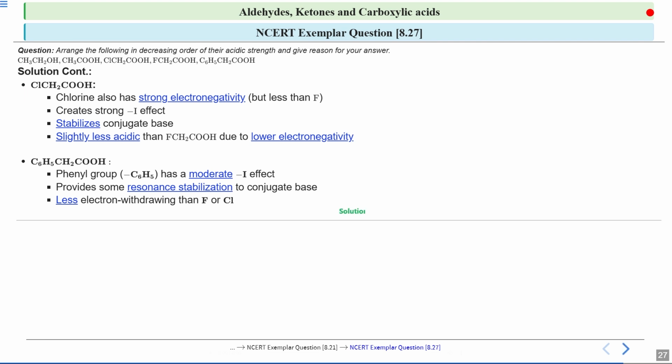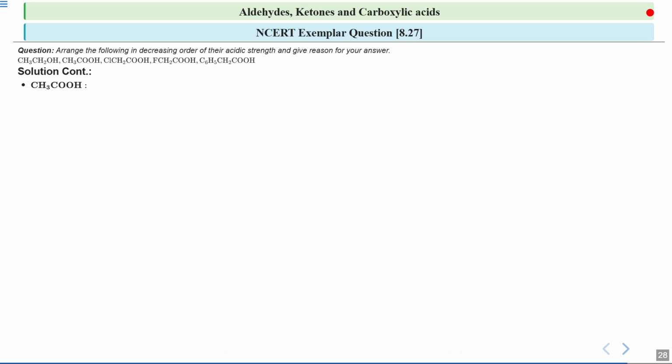Now we will see CH3COOH. Here you will see this is acetic acid, and it does not have any electron withdrawing groups. The absence of such groups means that acetic acid is not as strong as the others which we have discussed. The only group attached to the carboxyl group is a methyl group, and the methyl group pushes electrons towards the carboxyl group. So the methyl group has a positive inductive effect.